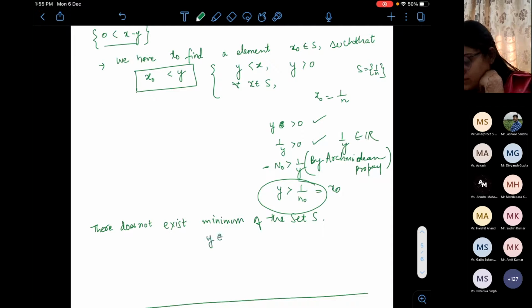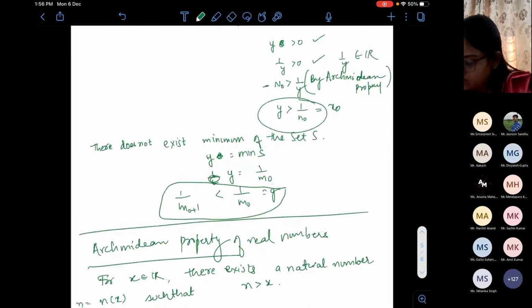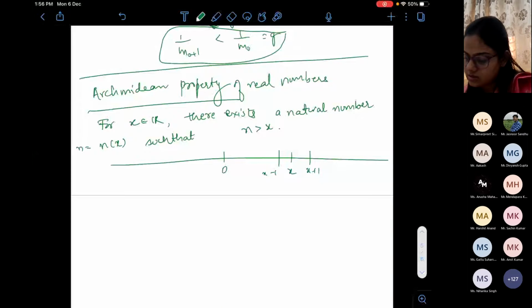Let y equal the minimum, so y equals 1 by some m naught. Then 1 by m naught plus 1 is less than 1 by m naught. How can it be the minimum? Similarly, we can prove that there does not exist any minimum. So the infimum can be only 0.